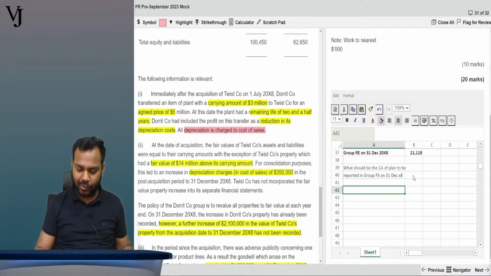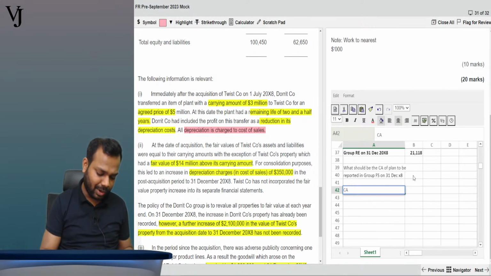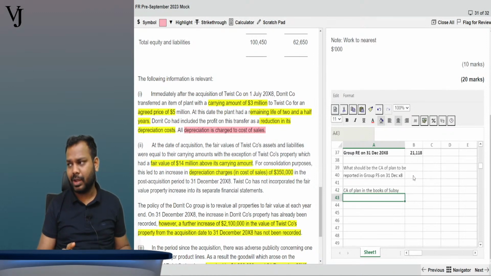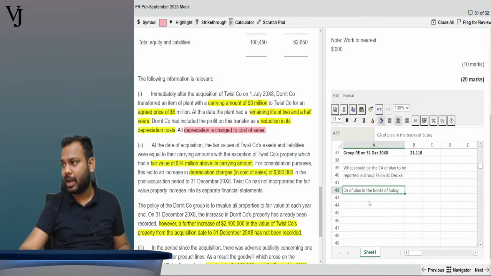Okay, so first of all, find what is the carrying amount of plant in the books of the subsidiary. In the books of the subsidiary, what was the carrying amount of plant?